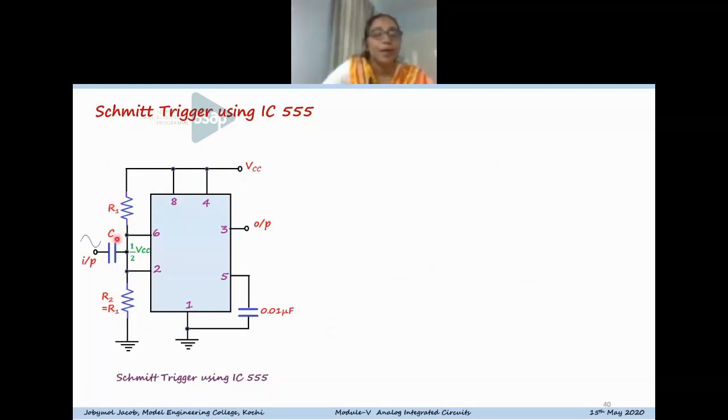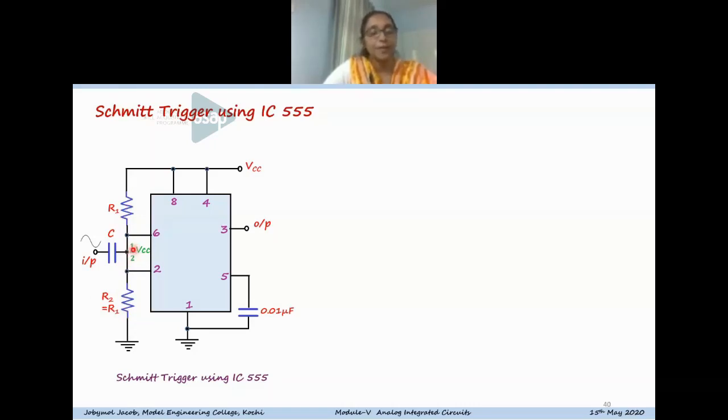Here two resistors R1 and R2 are connected as a potential divider arrangement, and R1 is equal to R2.